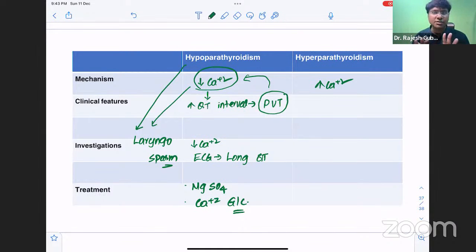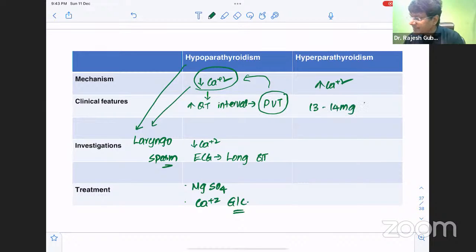These are not endocrine emergencies of hyperparathyroidism. But when the calcium levels increase to 13 to 14 milligrams percentage, the individual can have a systolic arrest and death.